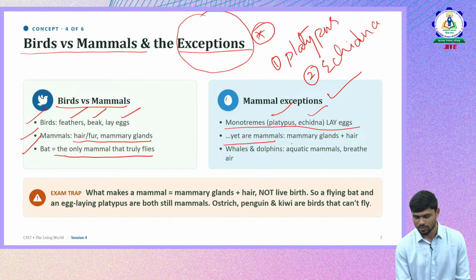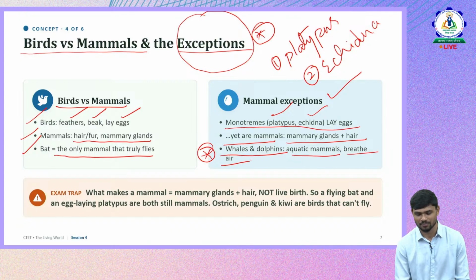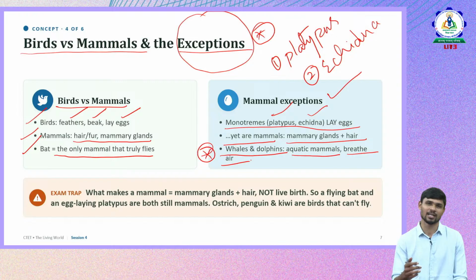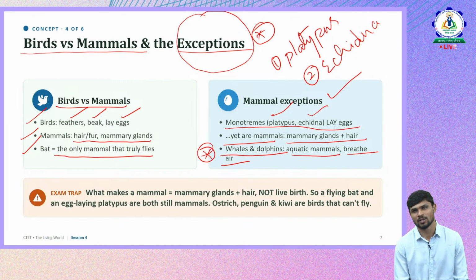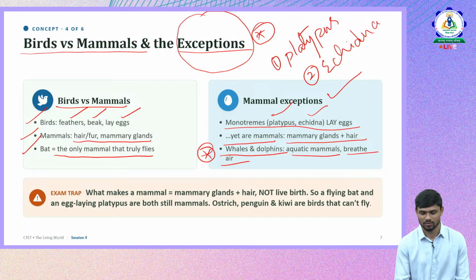Then, mammary glands and hair. Some other exceptions in mammals are the aquatic mammals. Whales and dolphins are aquatic mammals. Though they stay in the water, they breathe air. They come to the surface and take aerial oxygen, not the dissolved oxygen. So whale is also a mammal. It gives birth directly, and it has mammary glands. So these are the exceptions.